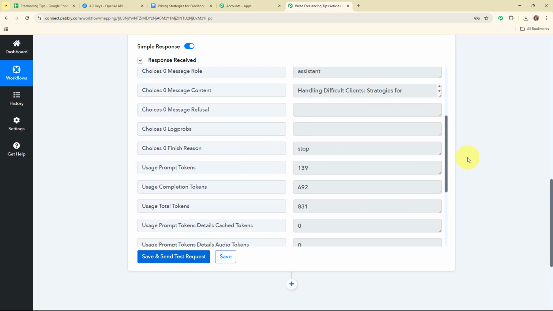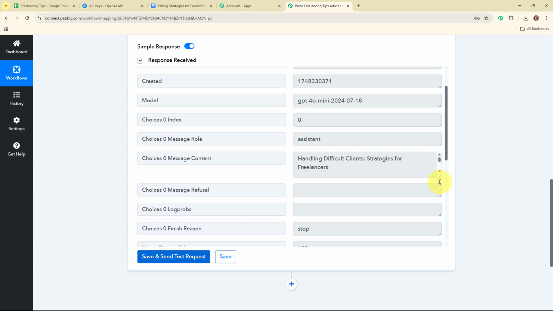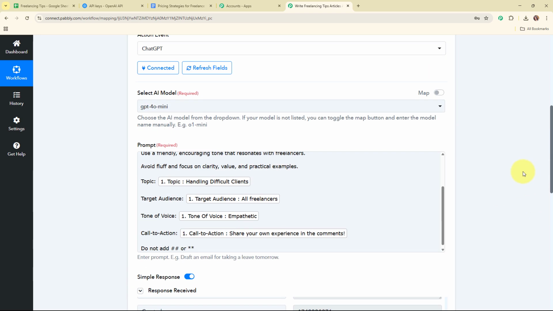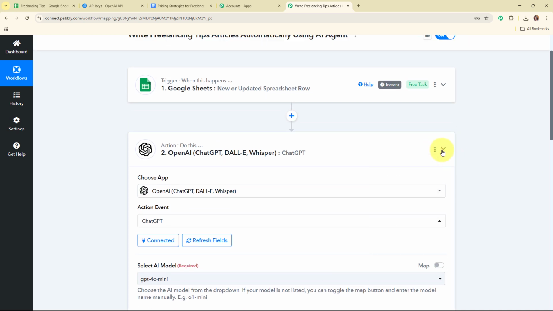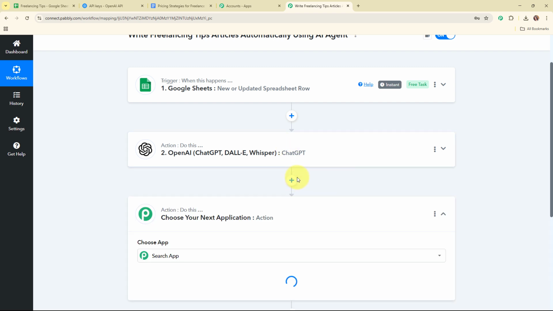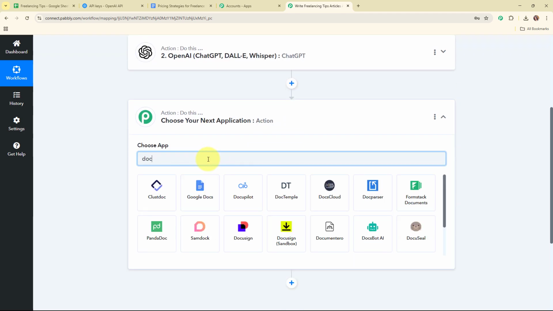Alright, so here you can see we have successfully received a response where we have received a message content generated, where we have received the entire article generated by OpenAI. Alright, so with this we have successfully set up this action step as well. So now after generating the article, I want to add this article as a new document in my Google Docs account. So for that, I'm going to add another action step over here, and in this action step, I'm going to select my action application as Google Docs.